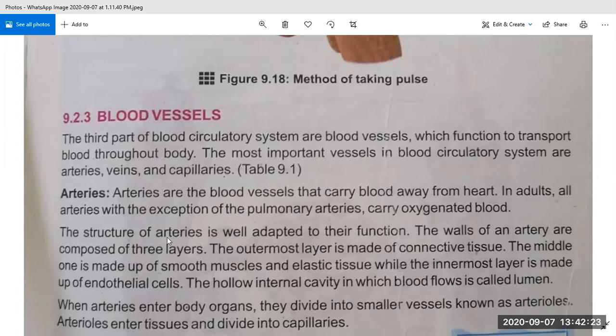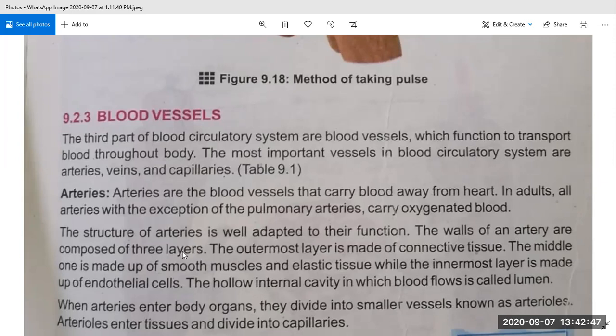Now we will discuss the structure of an artery. What is the structure of an artery? The structure of an artery is well adapted to its function. The walls of an artery are composed of three layers.